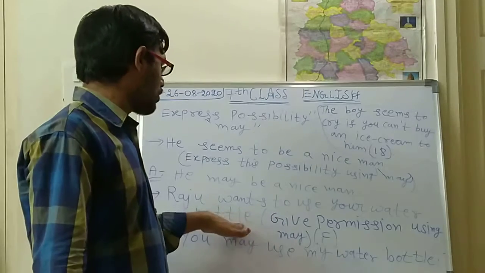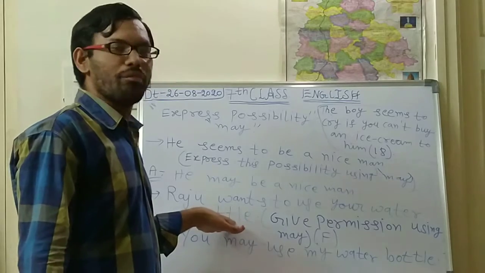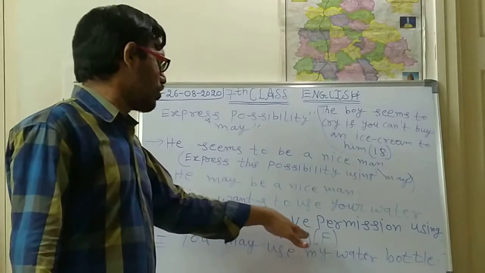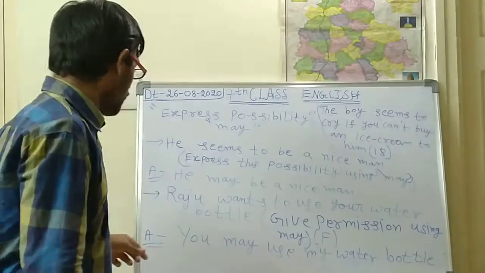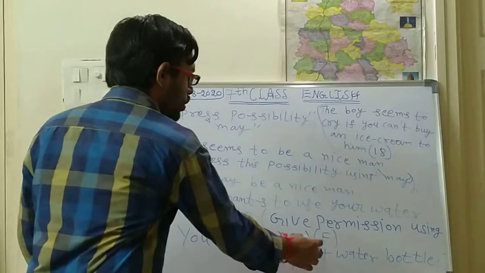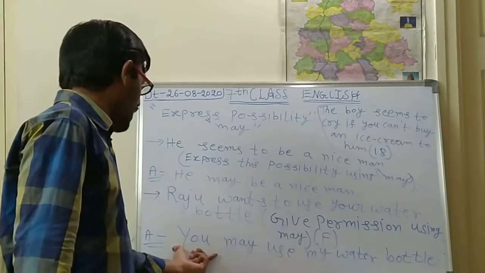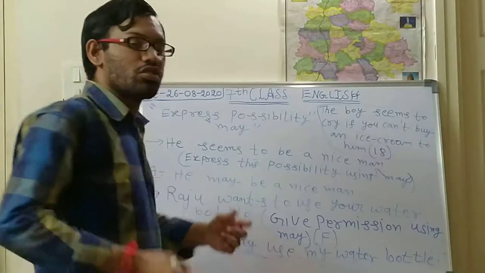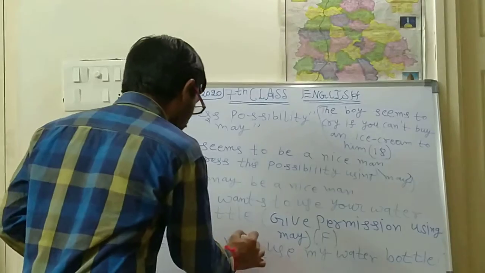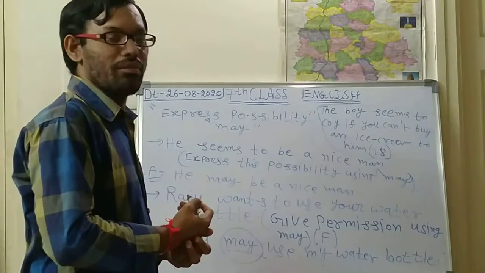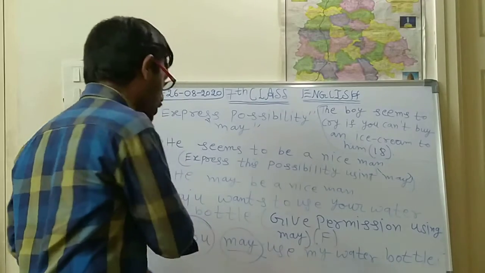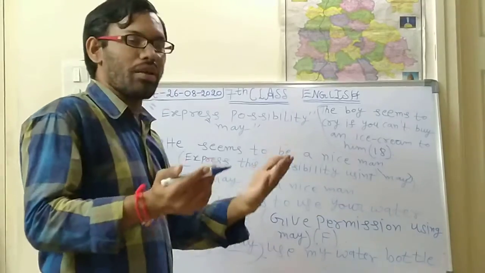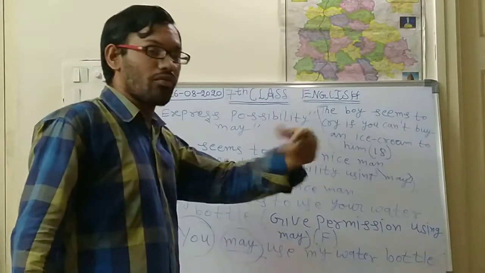Suppose you want to convert this into taking permission. Taking permission using may, how will you change it? May I use your water bottle? May will come first. If you want to take permission, first you should start with may. If you want to give permission, at the second you should start with may. First should be your name. You may use my water bottle. To take permission, may I use your water bottle?